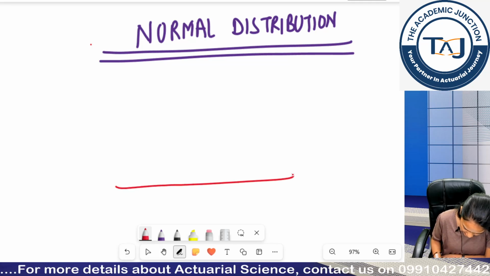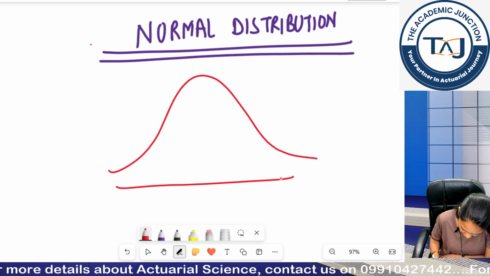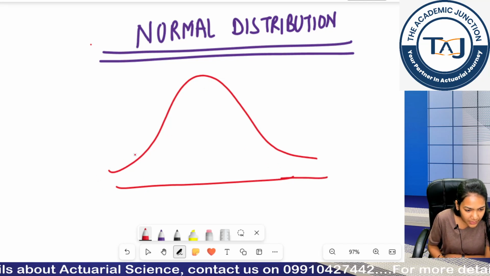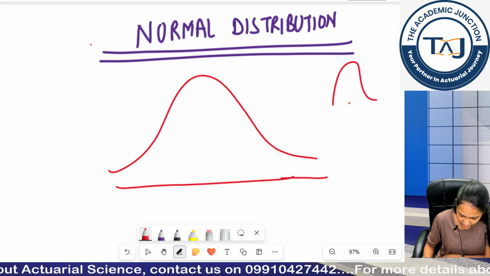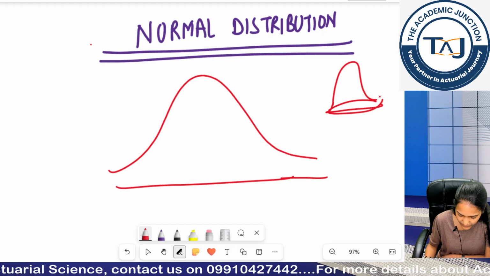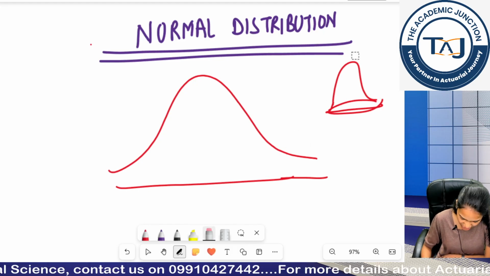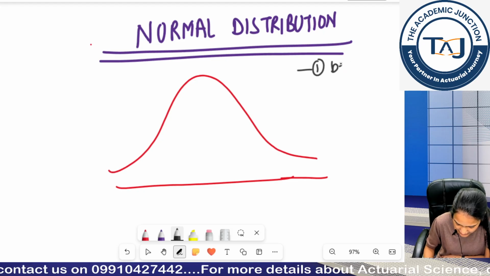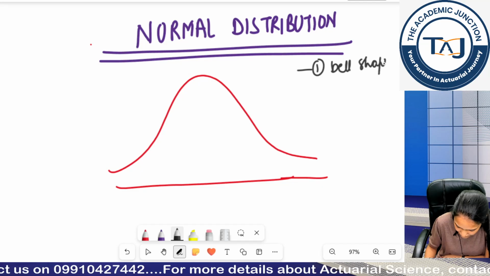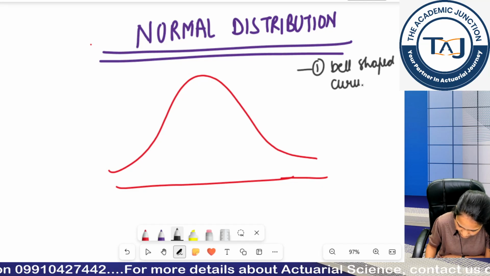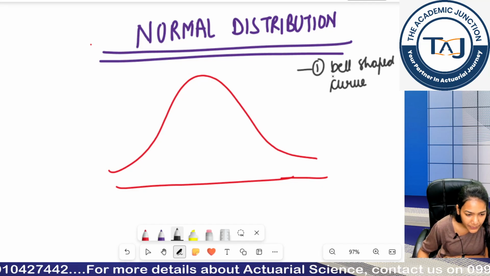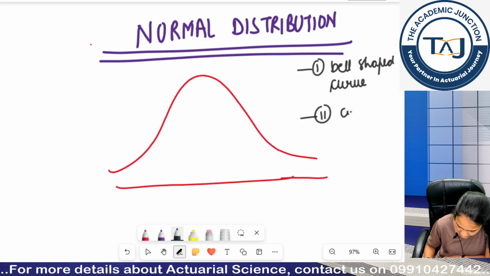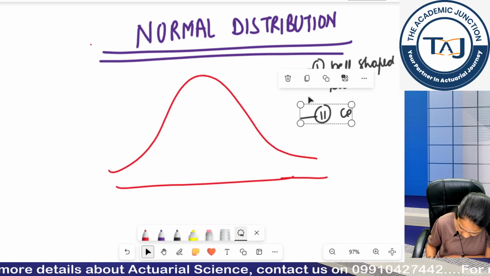Clear? This is the shape of a normal distribution. You can see it is a bell-like shape, right. The bell is also in this shape. So it is bell-shaped. I can say the first property of the normal distribution is the bell-shaped curve. Clear? First property. Second property, I can write, it is a symmetrical distribution.